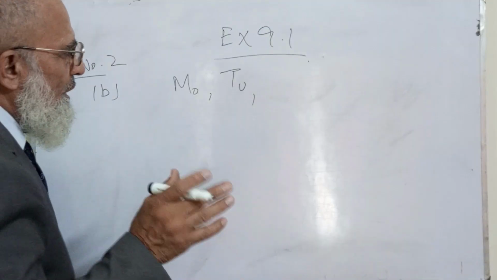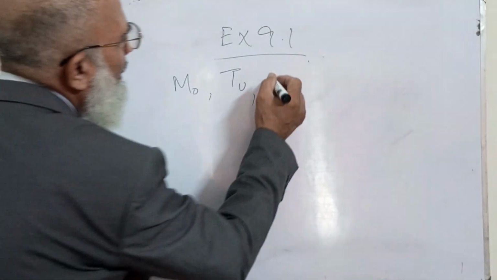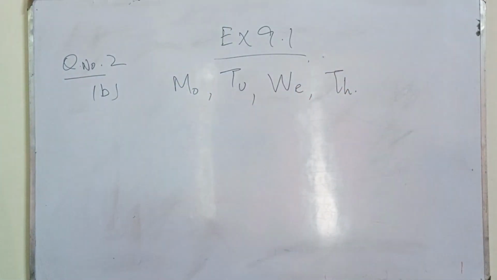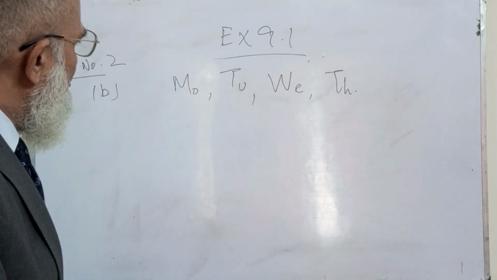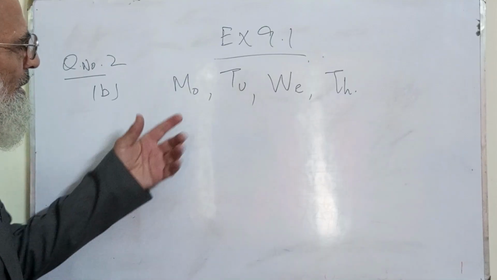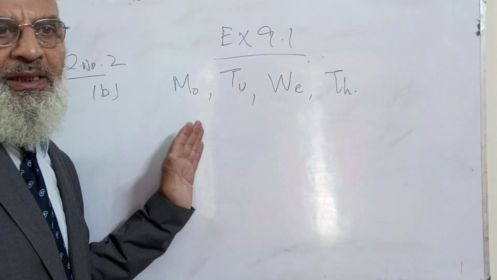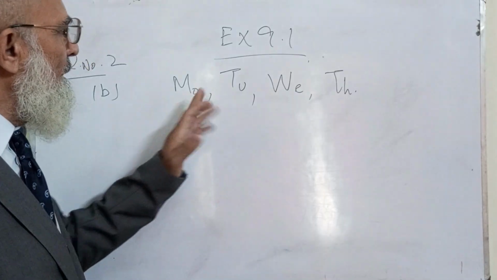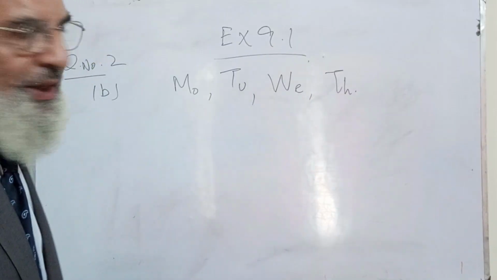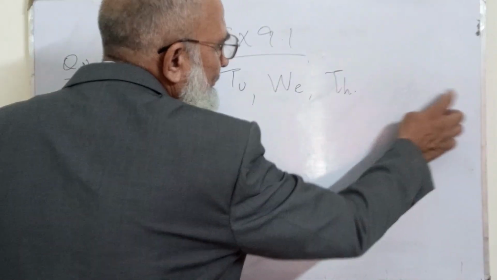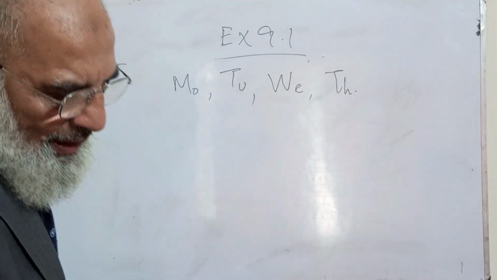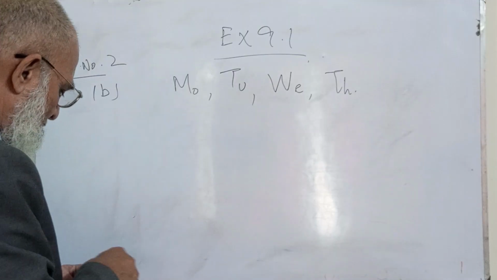Okay, short forms are given for each day: Wednesday and Thursday. Now these are the short forms, or you can say the abbreviations: Monday, Tuesday, Wednesday, Thursday. Now you see that each day is increasing by one day. Of course, Tuesday comes after Monday, Wednesday comes after Tuesday, and Thursday comes after Wednesday. So, of course, Friday, Saturday, and Sunday are the next 3 days. So, as I told you, there is also a sequence.